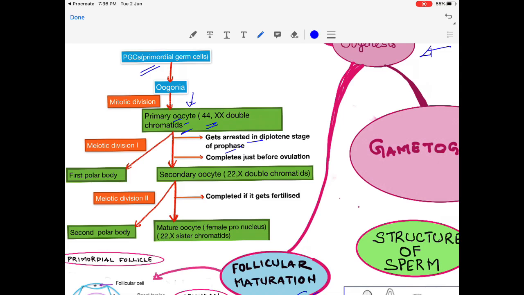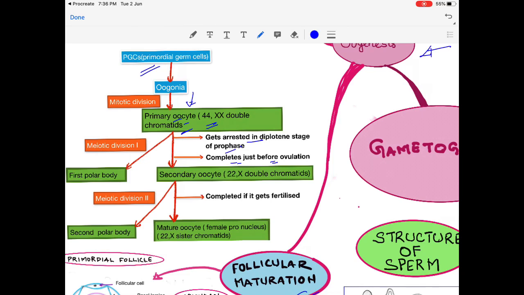Each ovarian cycle, around 15 to 20 follicles will start maturing and only one attains complete maturity. So this completion of first meiotic division occurs just before ovulation. The remaining cells will be lying dormant.